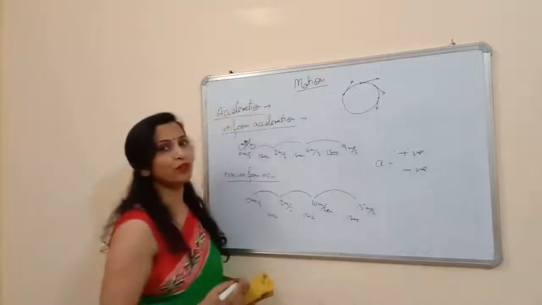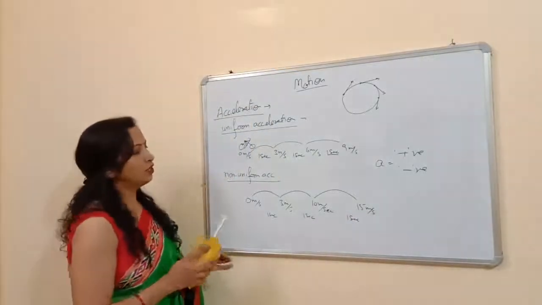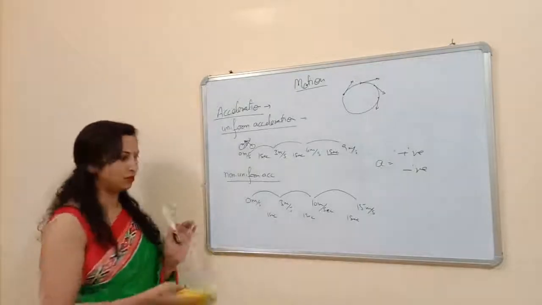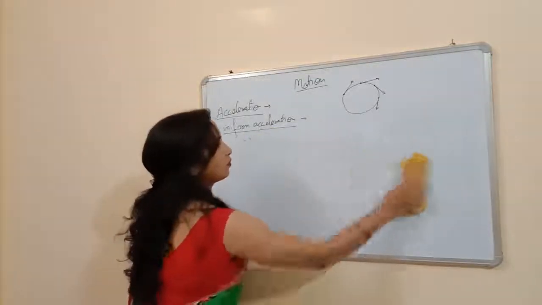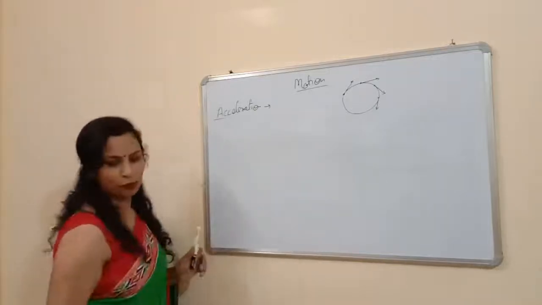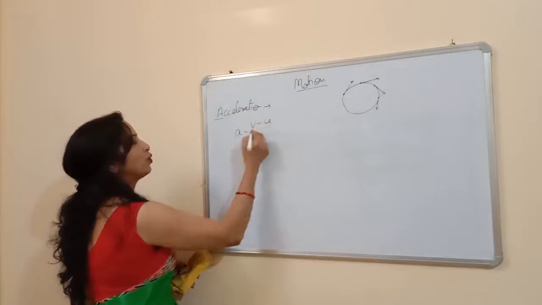One example for negative acceleration. I am going to rub this board and please write down all the values I am writing here. You can pause the video for writing the part I am writing on the board. So when the acceleration will be positive, according to the formula we know that acceleration is equal to v minus u upon t.